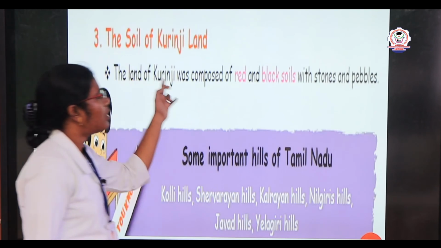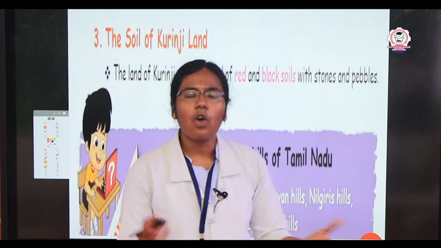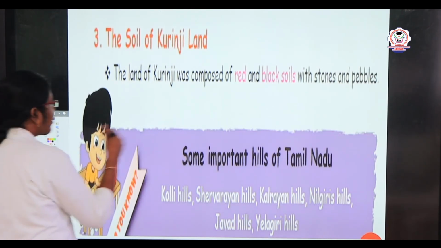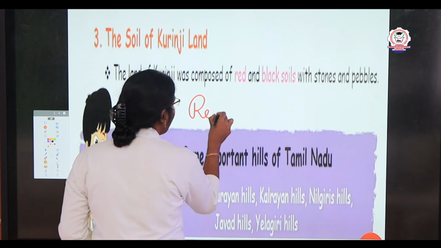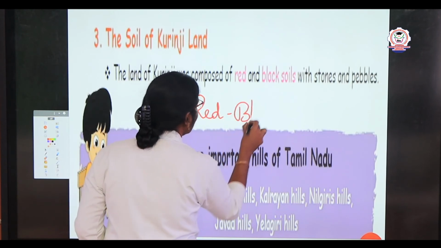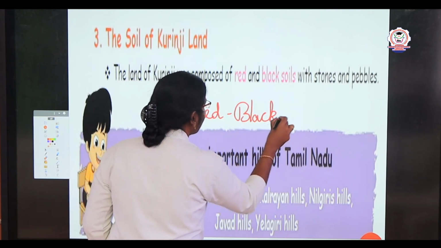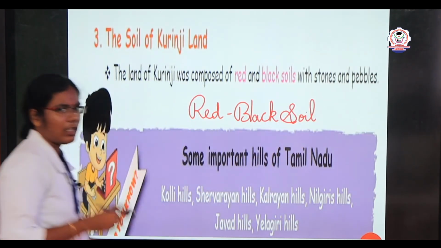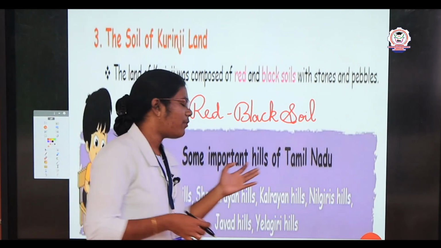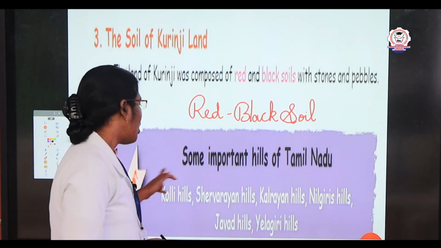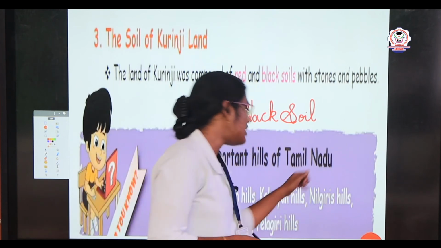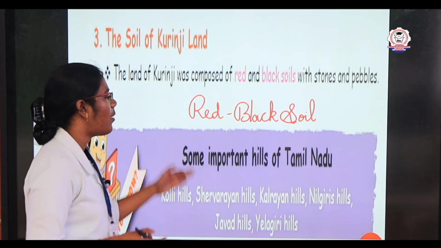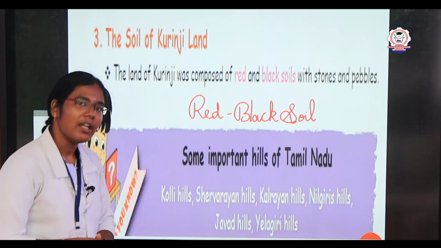Next we are going to see about the soil of the Kurinji land. The soil, if you noticed, consists fully of red as well as black soil. The soil is almost fertile. Some of the important hills of Tamil Nadu are Kolli Hills, Kalrayan Hills, Nilagiri Hills, Javadi Hills and Elagiri Hills. These are some of the hills present in our state Tamil Nadu.